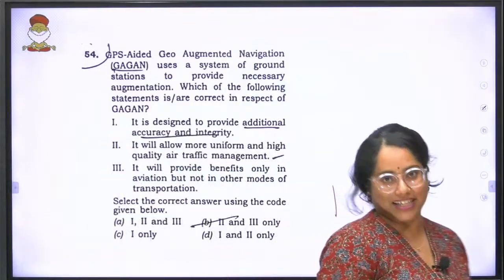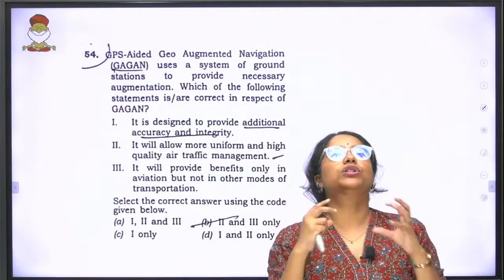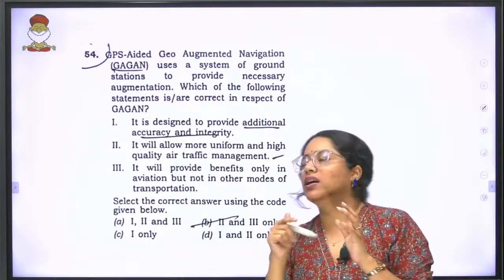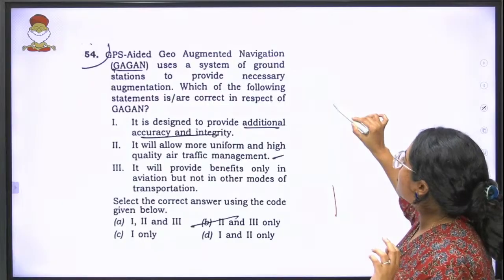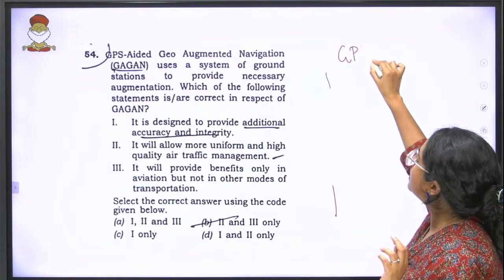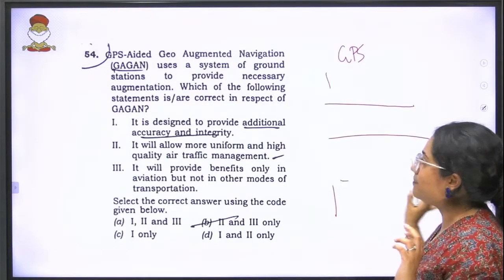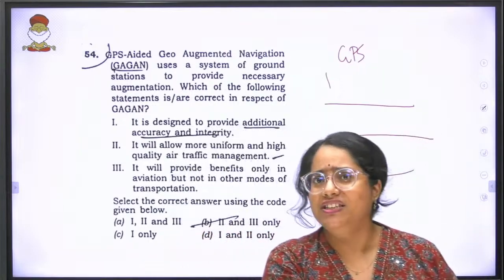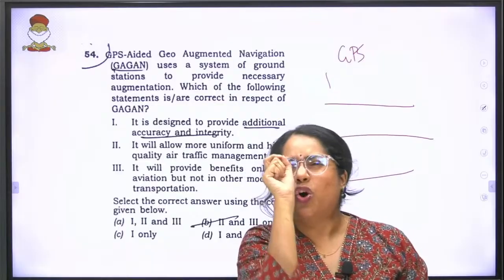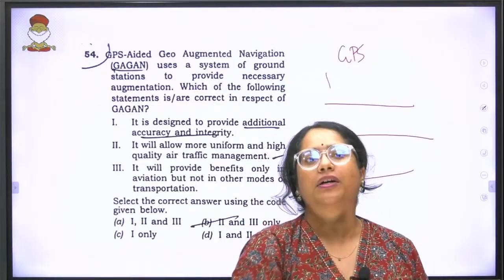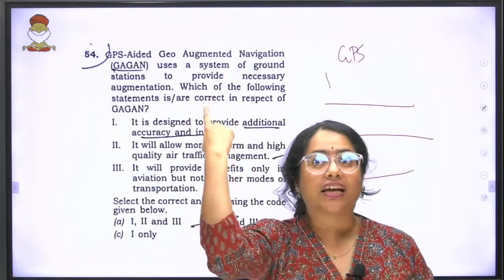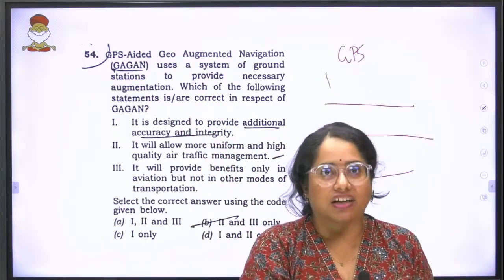First of all, understand, Gagan was a system that we designed primarily because we were using GPS for all our movements. Now GPS is good, but obviously we've had trouble with GPS. You all know GPS does not give you minutely accurate values at times. And when you're flying your aircraft, you need accurate values.